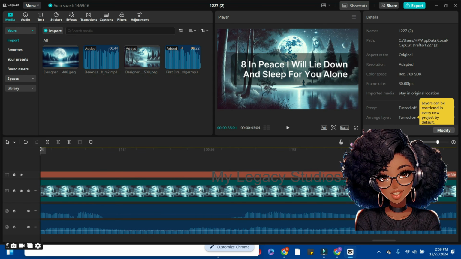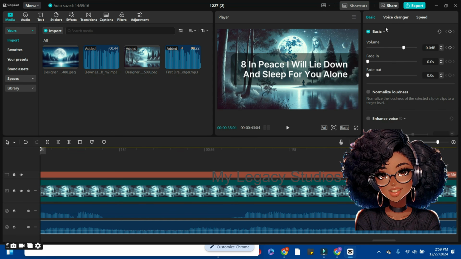So now the next thing I'm going to do is to reduce the volume of the audio on the track so that it doesn't overshadow the voiceover. So we're going to tap on the audio and then a box will appear on the top right. This is the volume button. We are going to drag this button to the left to reduce the volume of the audio or the background music.